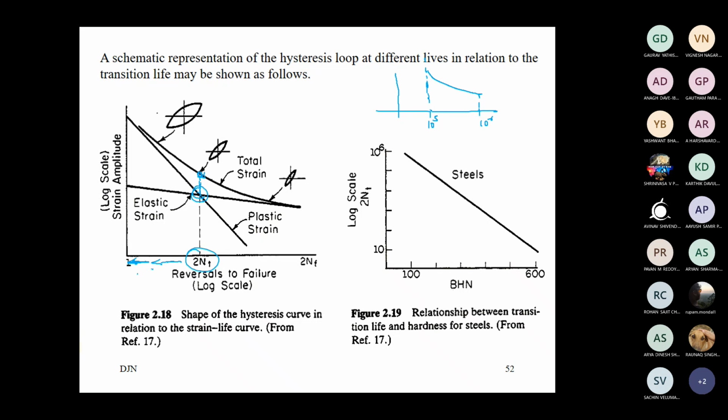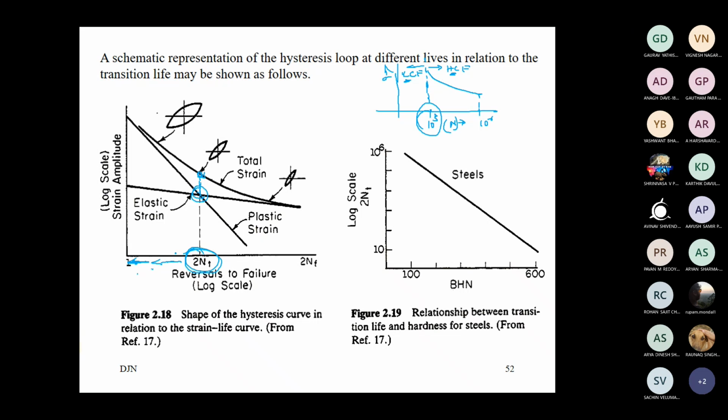And in general, we have stated above this is high cycle fatigue, lower this is the low cycle fatigue region. This is not true always. 10 to the power 3, we cannot take it as a fixed point. How to decide where to apply the low cycle fatigue and where to apply the high cycle fatigue approach, this decision has to come from the transition life.